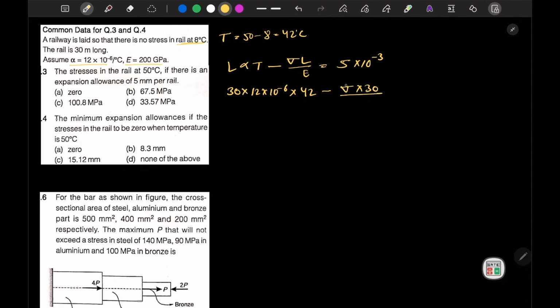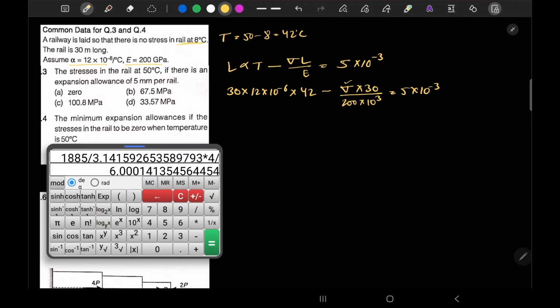Since we have to calculate stress in megapascal, we substitute E in megapascal, so 200 into 10 to the power 3 is equal to 5 into 10 to the power minus 3. Okay, now let's solve it.